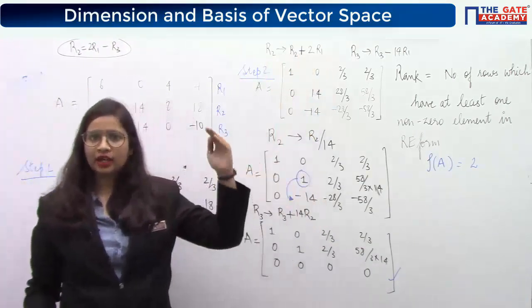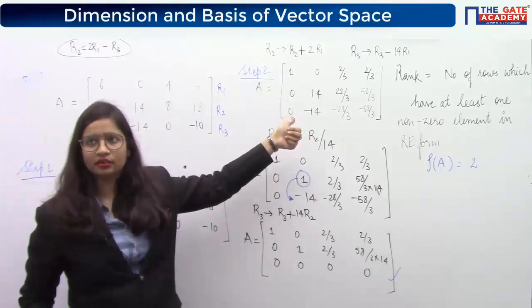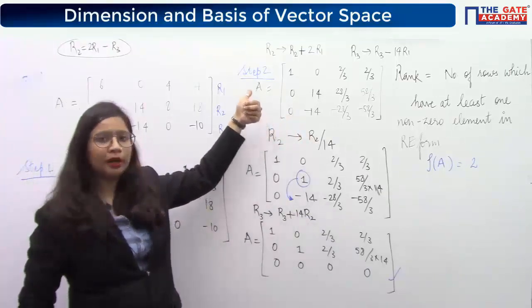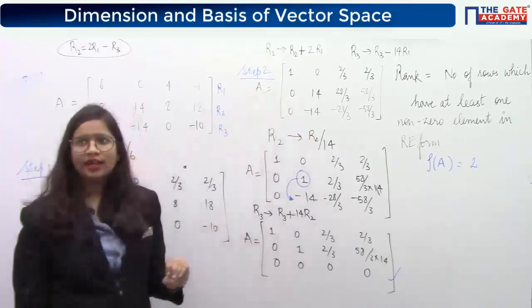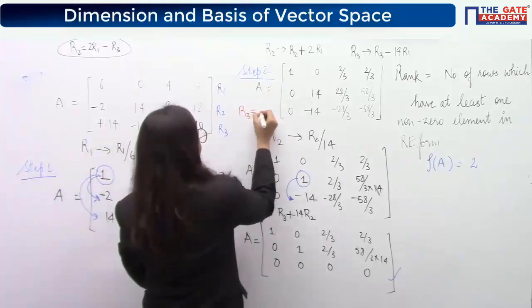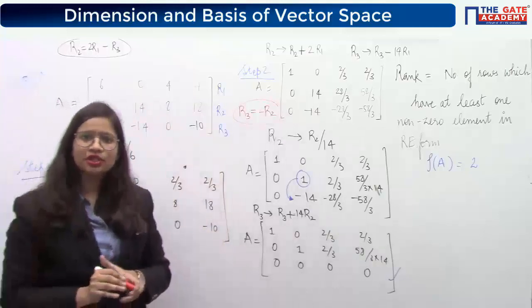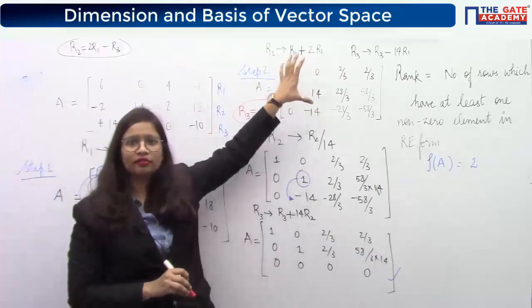Again, you will find the relationship among the rows. Can you see any relationship among the rows here? What is the relationship for the matrix in step 2? Yes, obviously the relationship is that R3 is the same as negative of R2. Now if I asked you just this question, what is the rank of this matrix,